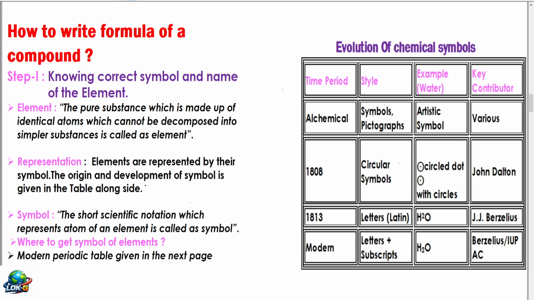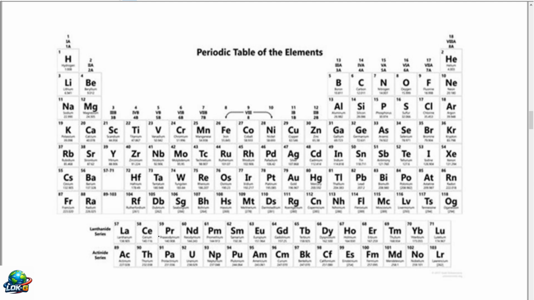Then what do you mean by symbol? The short scientific notation which represents an atom of an element is called a symbol. Where to get the symbol of elements? To get the symbol of elements, you have to see the periodic table. Most of you must have seen a periodic table. Hydrogen symbol is H. Cobalt symbol is Co. Right? You will get the periodic table anywhere, and from the periodic table you have to collect the symbols.